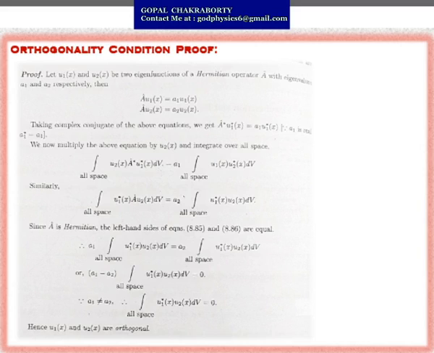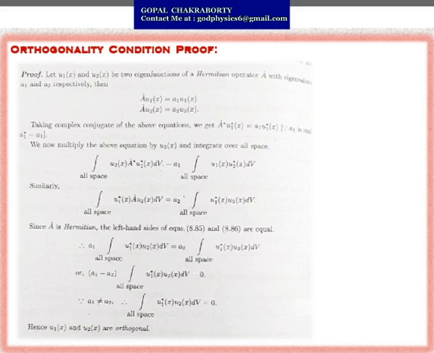Since A cap is Hermitian, the left-hand sides of these equations are equal, so you can also equate the right-hand sides. If you equate the right-hand sides and take all the terms to the left side, you can write (a1 minus a2) times the integral of u1 star(x) u2(x) dv equals 0. Since a1 is not equal to a2, because these are the distinct eigenvalues we have considered, the rest of the part must be 0.